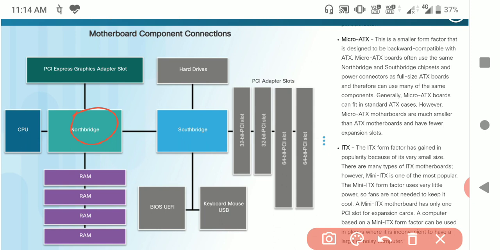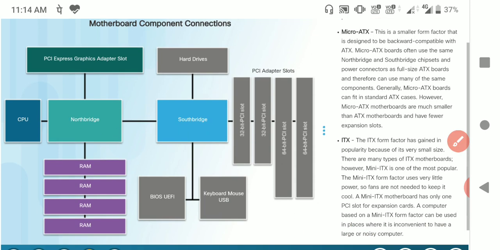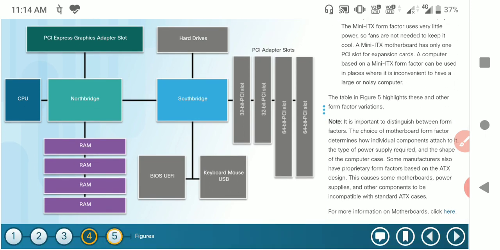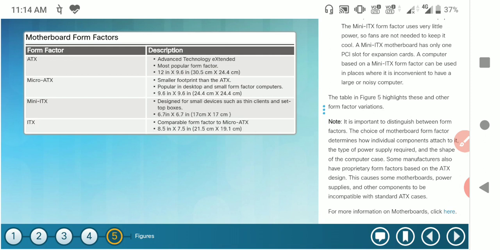But the south bridge only deals with slow, low-speed devices, such as the keyboard. That is depicted in the picture. The fifth figure gives some description related to the motherboard, such as the pin configuration.